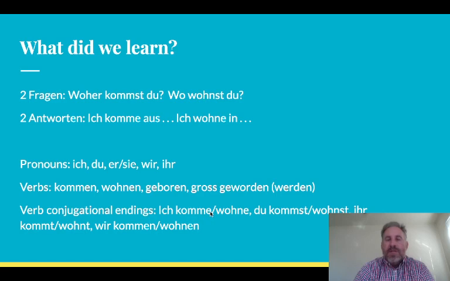And then we're starting to see these conjugational endings change. Du kommst, du wohnst, this T, this EN, this E, and they change. These verb endings change. Just like English, we go, right? He goes, right? ES versus no ending, okay? So same thing in German. There's more verbal endings in German than in English.